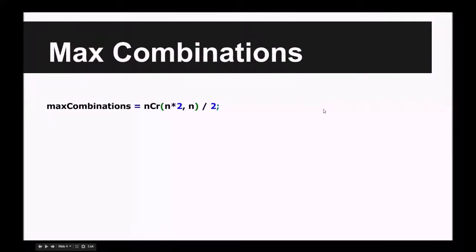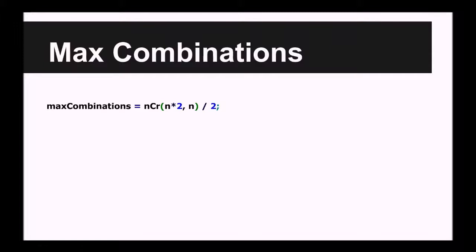Okay, so the max combinations formula is another formula that we came up with ourselves simply by looking at simulations. Basically, it gives you the total number of possible outcomes you can get after rearranging a group of n people. And the formula goes like this: nCr of 2n choose n, divided by 2. Now, the reason we have 2n choose n is if, for instance, n is 4, that means that there are 8 individual people, and we have to find a way to take these 8 people and make groups of 4.